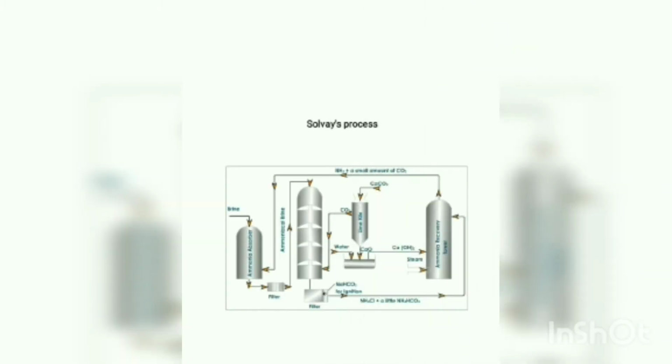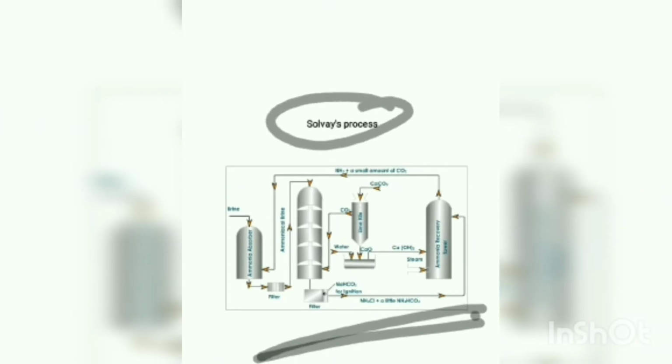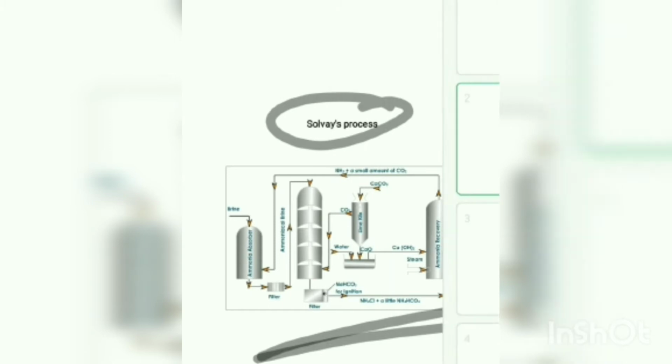Then coming to its preparation, baking soda is prepared by the Solvay process. This diagram and this detail is not in your syllabus, so it is not that important. Only important are the raw materials and the chemical equation involved in this process. The Solvay process for baking soda is the same as for washing soda also. Washing soda will be prepared by the same method using baking soda. So this is the chemical equation.